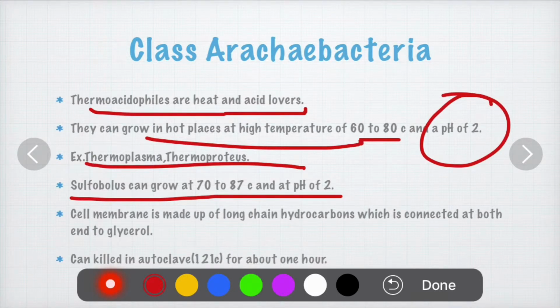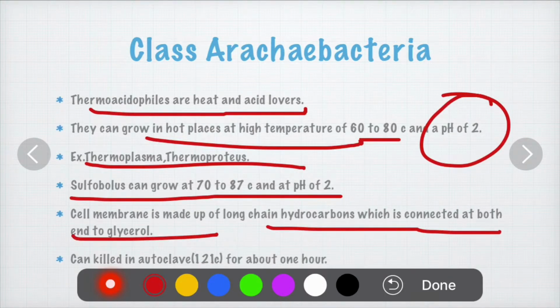The cell membrane is made up of hydrocarbons which are connected at both ends to glycerols. Because of this cell membrane component, they are able to survive at high temperature and in highly acidic conditions. This is one of the characteristic features of the thermoacidophiles. Because they are able to survive in high thermal and high acidic conditions, they got the name thermoacidophiles.